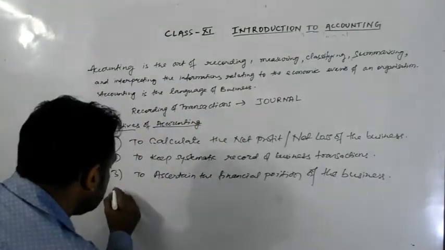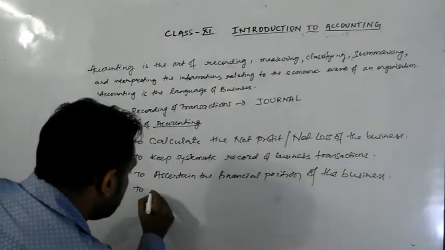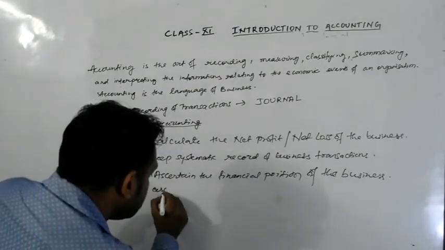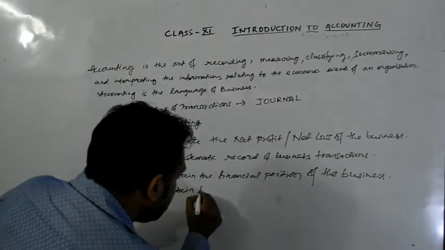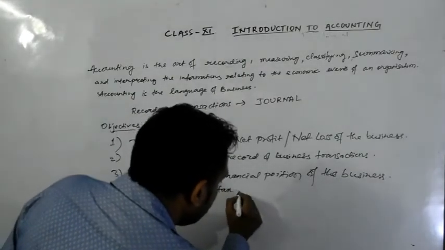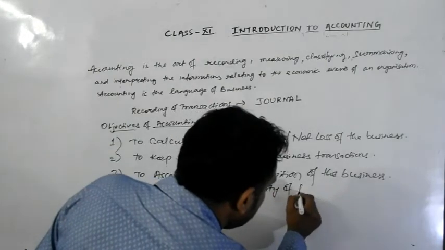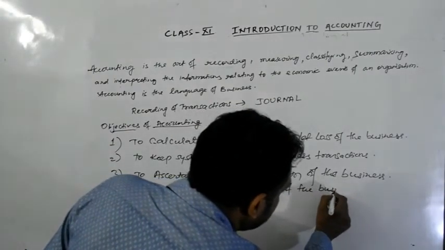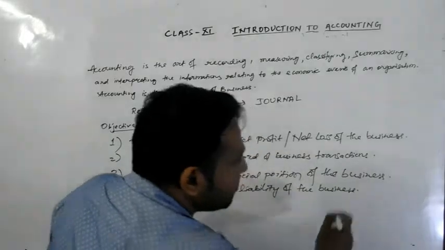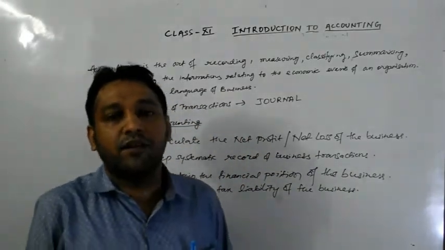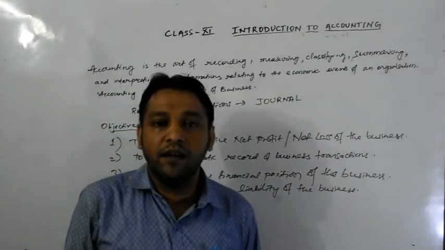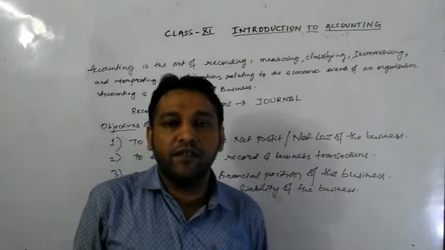And last but not the least is to ascertain the tax liability of the business. Tax liability of the business मतलब क्या? As we know, it is mandatory. Mandatory means what? It is compulsory for every businessman to pay the tax at the end of the year.